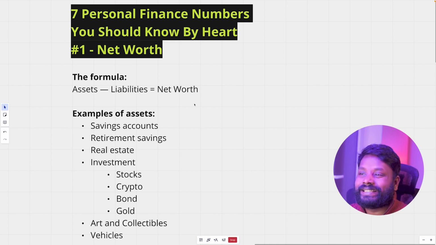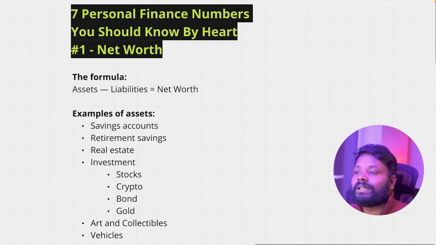In terms of examples, what are the assets? There are many, and I want to give you a few of them. One of them is a savings account, because you save money to use for later, right? And therefore you can keep on saving. In a savings account, there are multiple different types as well. Some of them are normal savings, some of them are an emergency fund as well. Those fall into assets.